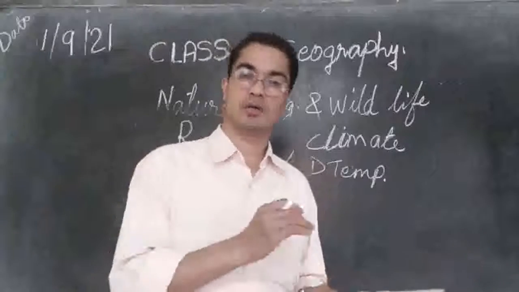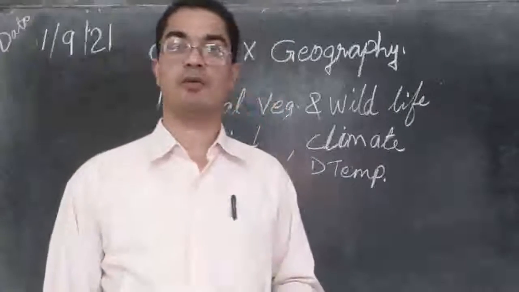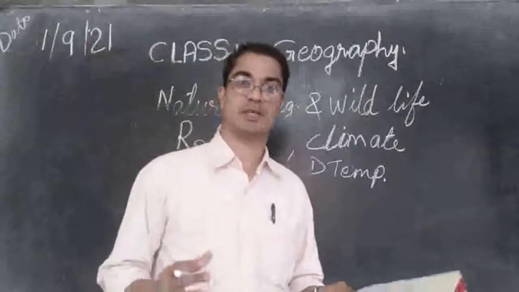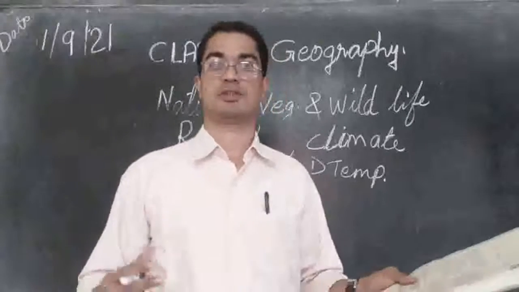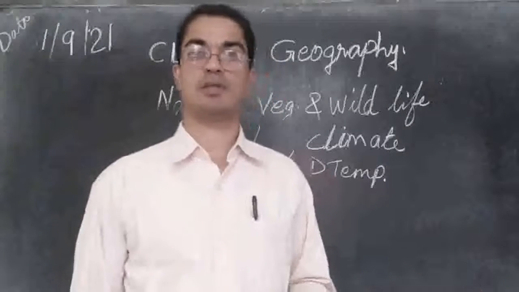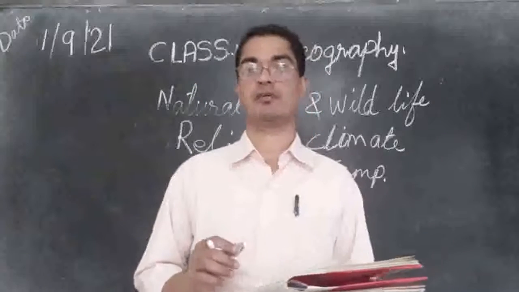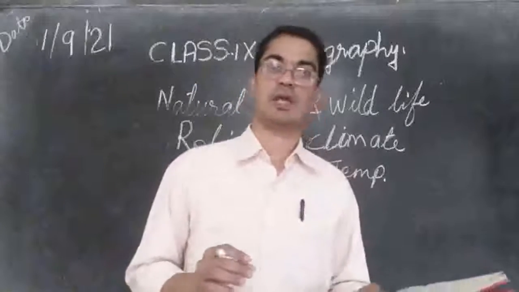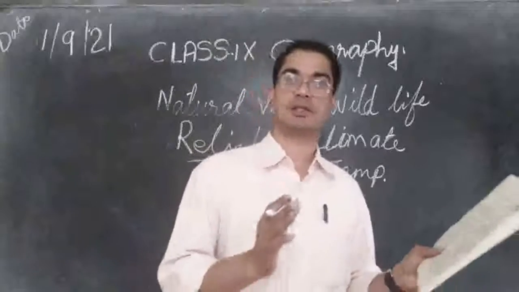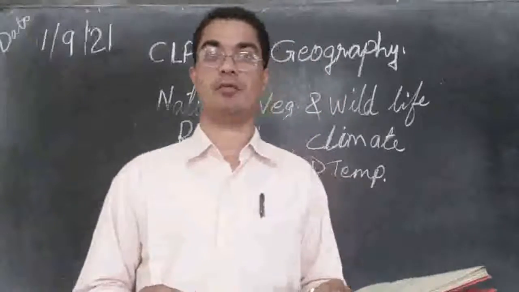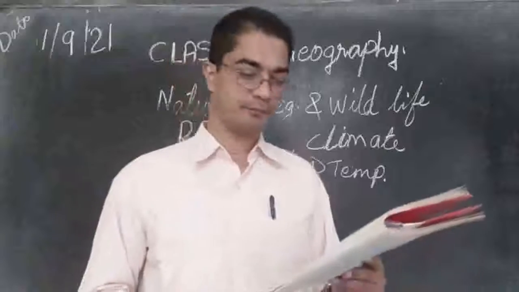So along the equator we will find forests that are much stronger than in the polar regions. That is because of the lack of rain and lack of temperature in the polar region, there are very few trees growing.